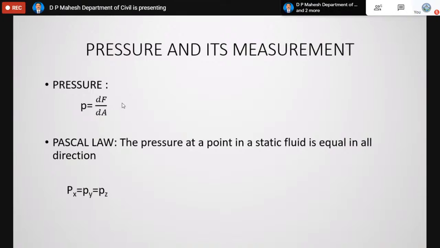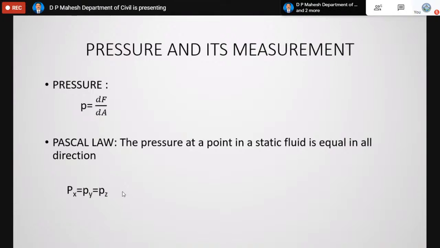The intensity of the pressure acting on that imaginary fluid element will be equal in any direction. That is called Pascal's law. That's why Px, Py, Pz, the pressure intensities in the x direction, y direction and z direction, are equal. It's not only in these three directions; in any direction, they are equal. That's called Pascal's law.